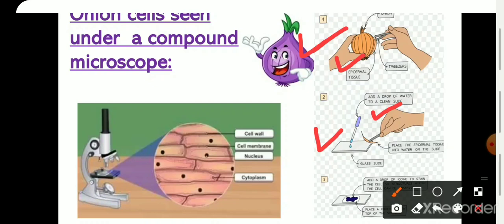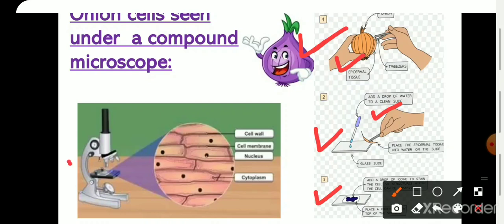Then after that you have to add a drop of iodine onto that skin, and iodine acts as a stain. It is used for staining the cells which are observed under the microscope. And after that you have to cover the slide using a cover slip before putting it into the microscope.